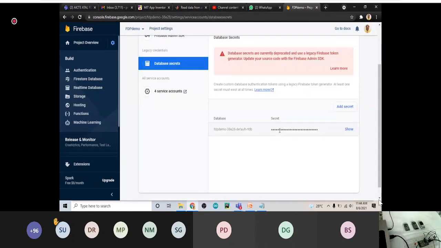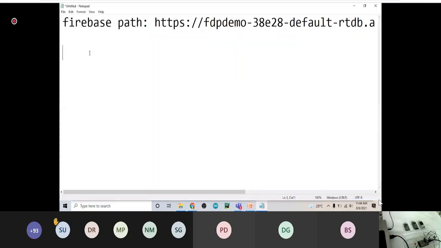There is a button called show. So click on show, and there is a copy secret button activated. So click on it. Okay, and go to your notepad right here, database secret, and paste it.